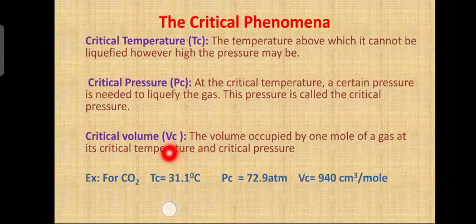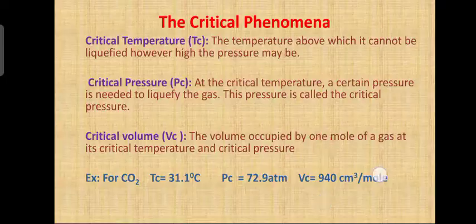For carbon dioxide, there is an example here. Critical temperature is 31.1 degrees Celsius. Critical pressure is 72.9 atmospheres and critical volume is 940 cm cube per mole. This is for carbon dioxide.